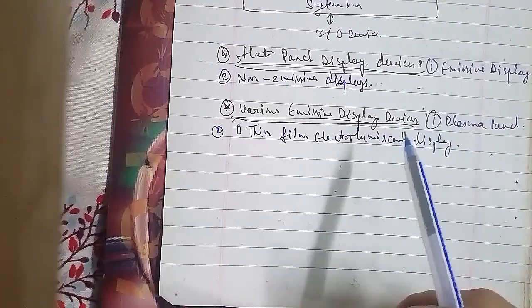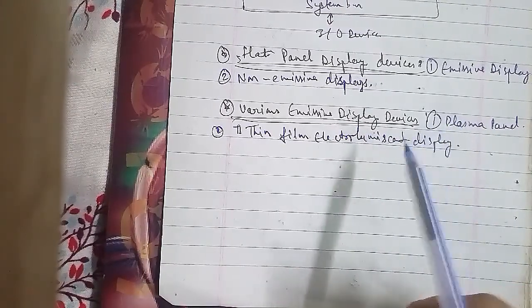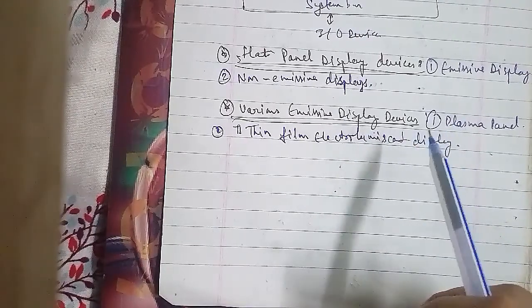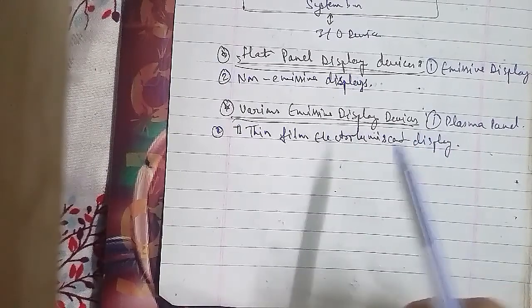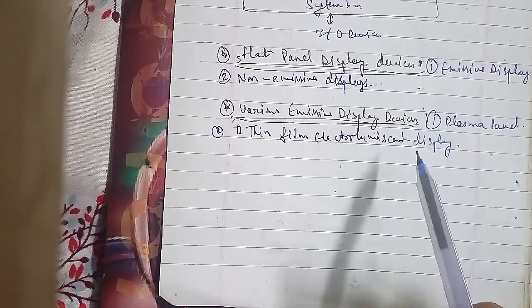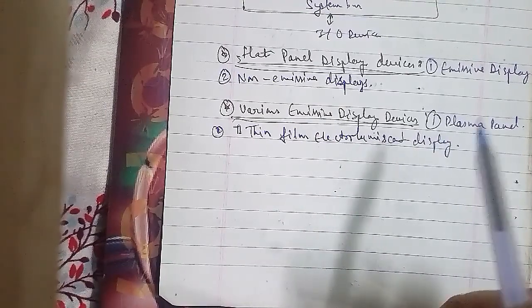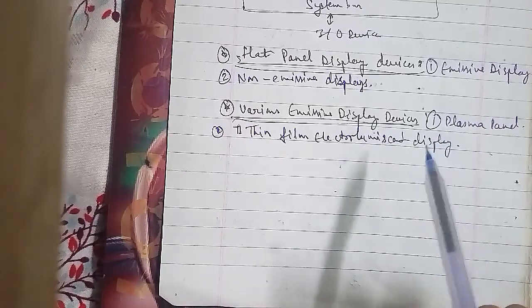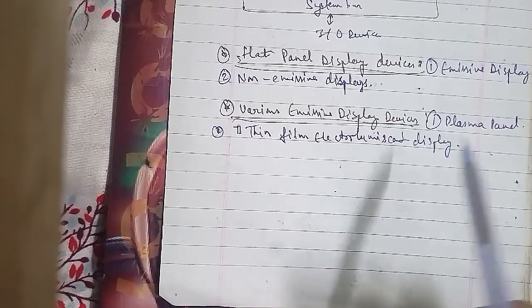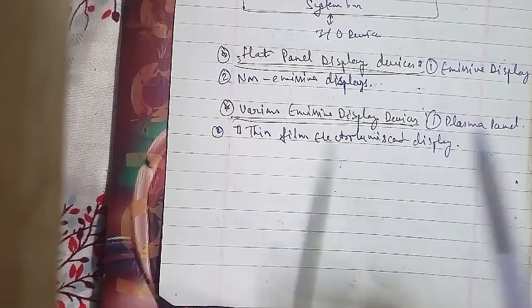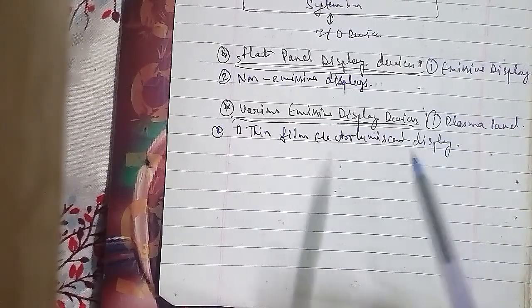In the light emitting diode, a third type of emissive device is the light emitting diode. A matrix of diodes is arranged to form the pixel positions in the display, and the picture definition is stored in a refresh buffer. As in scan line refreshing of a CRT, information is read from the refresh buffer and converted to voltage levels that are applied to the diodes to produce the light patterns in the display. The next one we have here is the liquid crystal display.